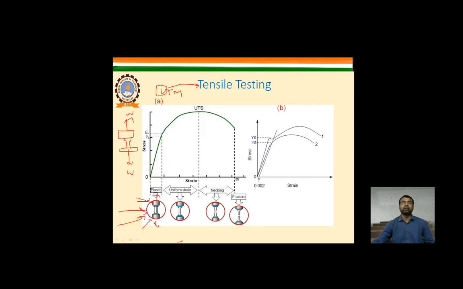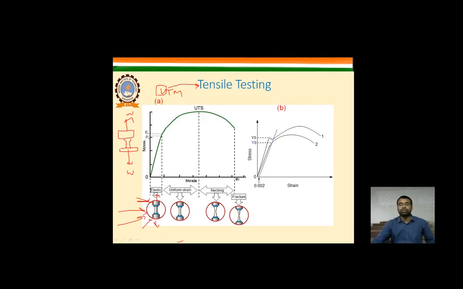A very steady load is applied by the machine, and the elongation of the material starts. That graph shows the various properties and stages through which plastic deformation takes place, and how we identify the maximum tensile strength of that material.